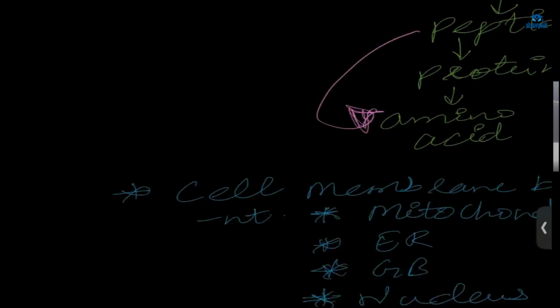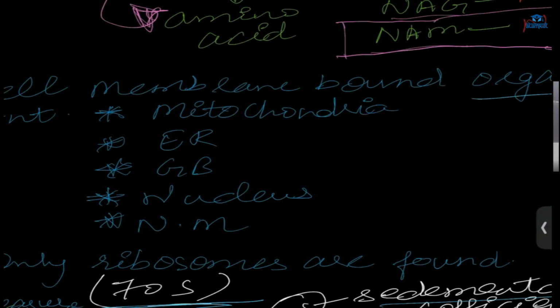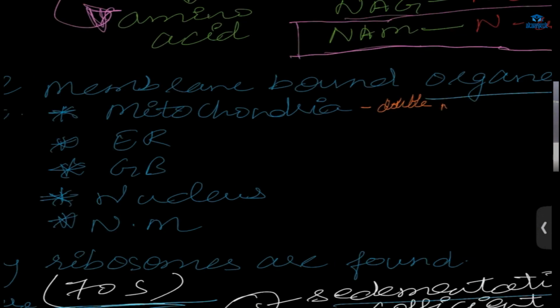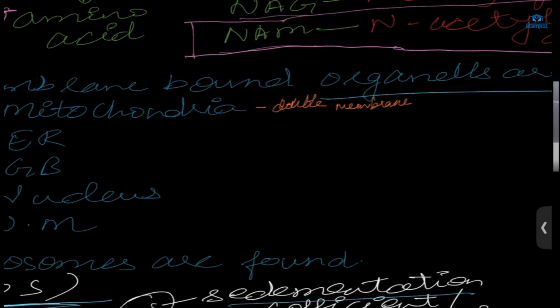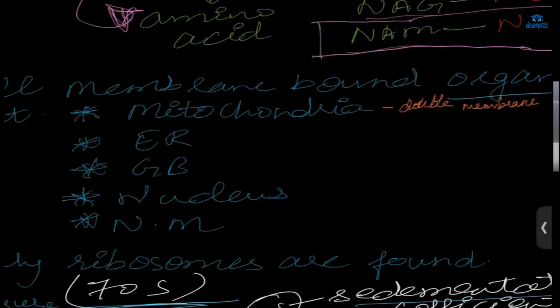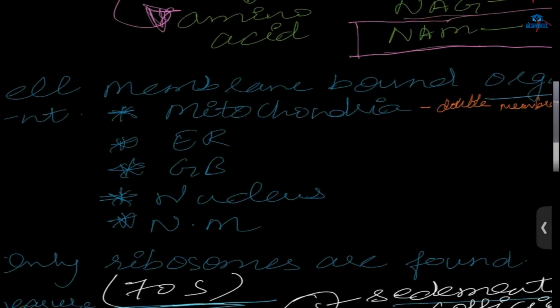Next, you can see what will not be present. Mitochondria, will it be present? Is it a membrane bound organelle? Yes, ma'am, it is a membrane bound organelle. And how many layers are present in them? Mitochondria, double membrane. Right? We have learned it already. Double membrane. Is it present in bacteria? No, because already it is given. Cell membrane bound organelles are not present.